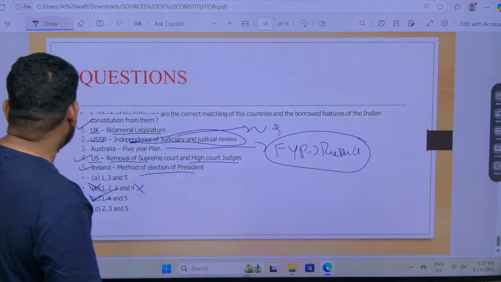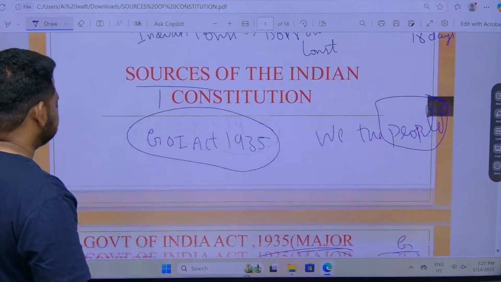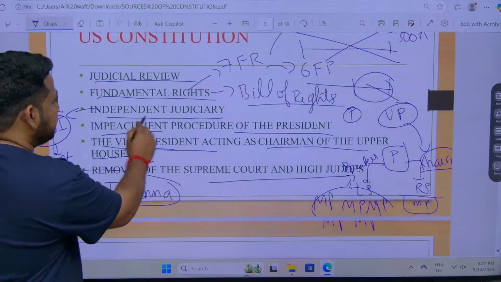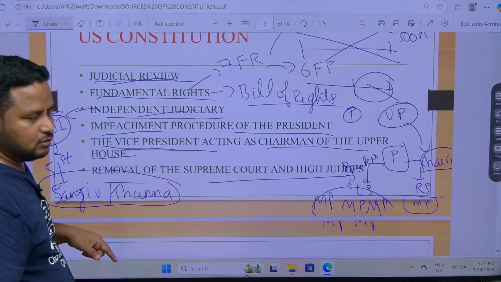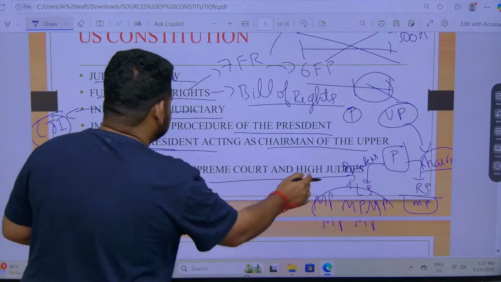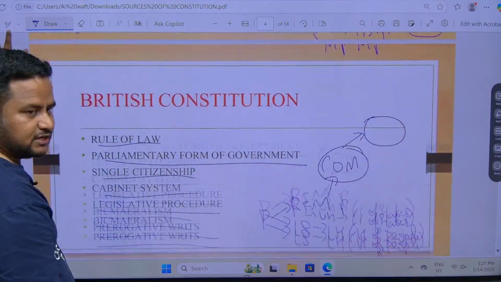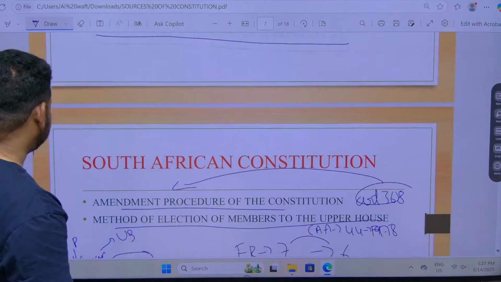See here, when I spoke about US, I spoke about independence of the judiciary and judicial review, and removal of Supreme Court and High Court judges, that is also US. It is not Russia. Got it? Russia is 5-year plans. These are all the things which you have to remember when it comes to sources of the constitution.